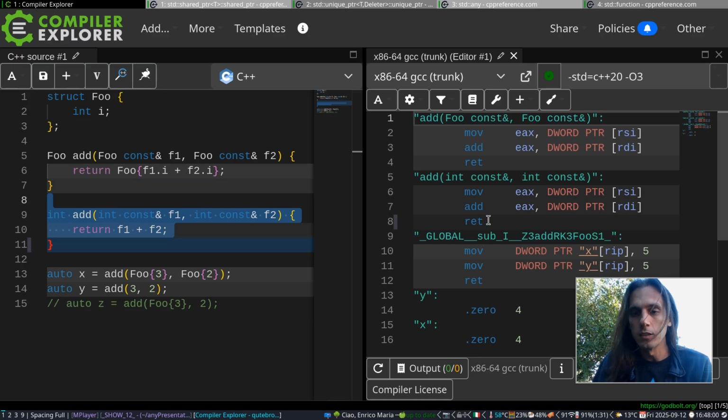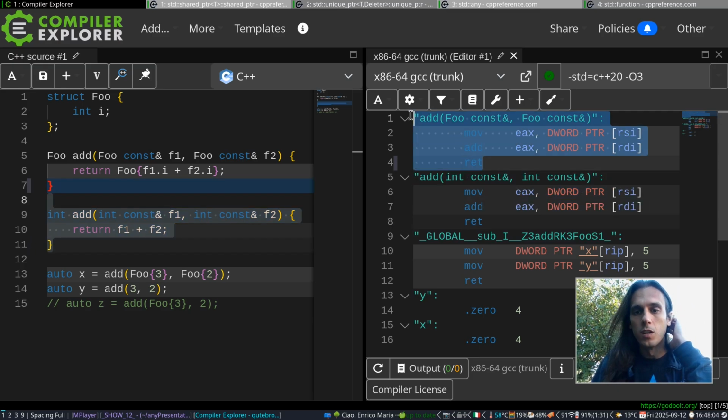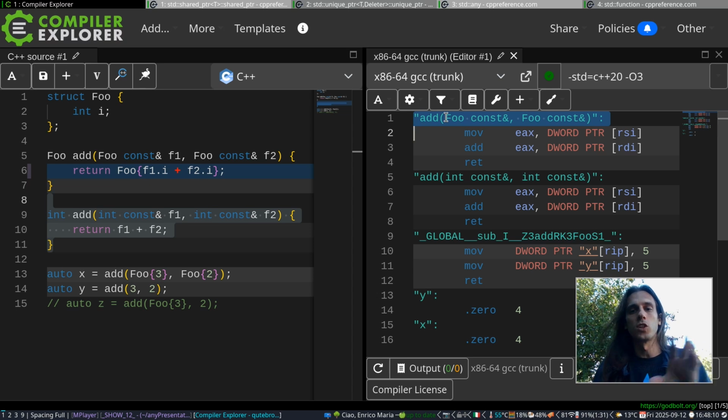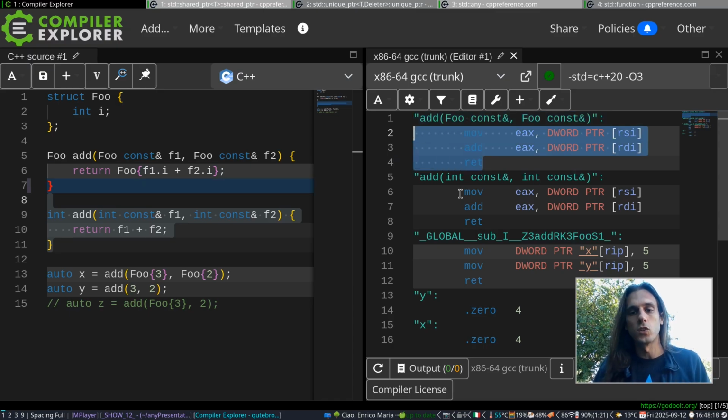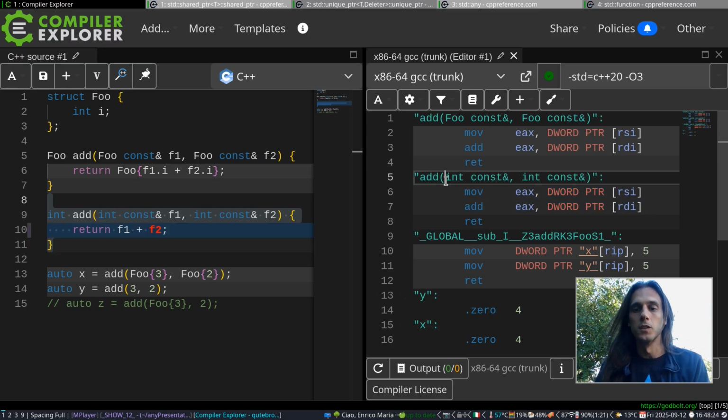And indeed, as you can see here, this function and this function are compiled to exactly the same code. This is not the code, this is just the name of the function, just a label to tell another part of the program where to jump to if they want to execute this function. But the function is just these 3 lines, which are exactly the same as these 3 lines for this other function here.